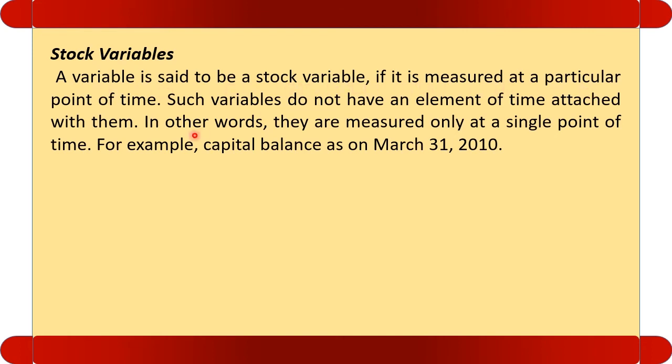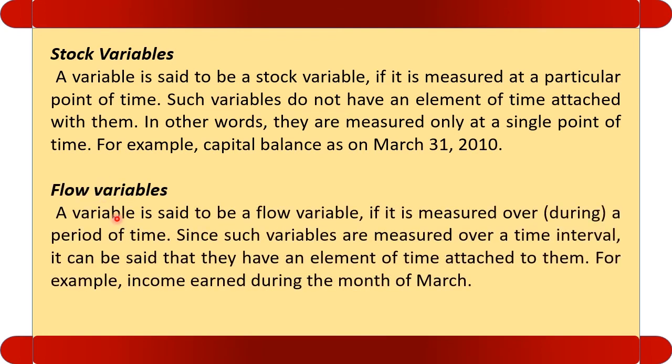Example, capital. Here the time element is not attached. Opposite to that, a variable is said to be a flow variable if it is measured during a period of time. Stock at a particular point of time, flow during a period of time. Such variables are measured over a time interval. It can be said that they have an element of time attached to them. Example, income earned during a month, interest on capital, and so on.